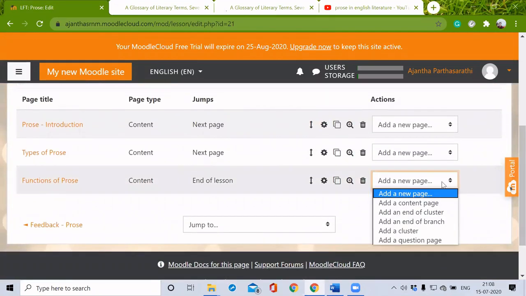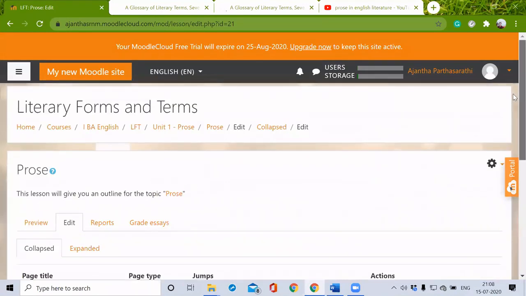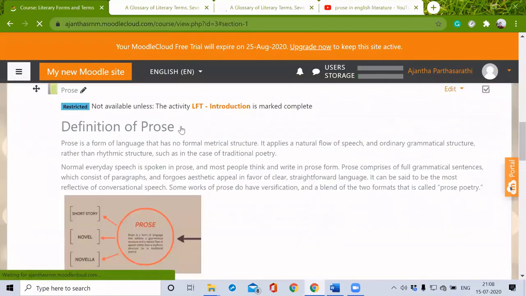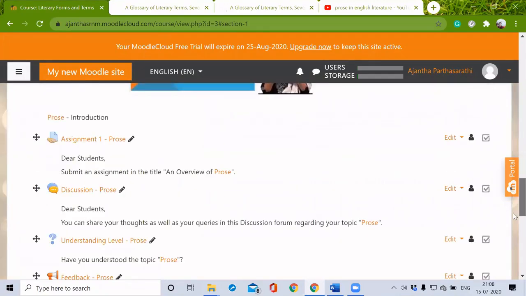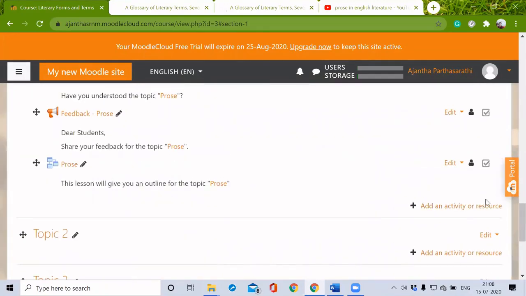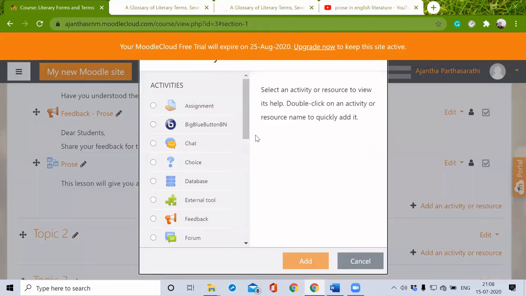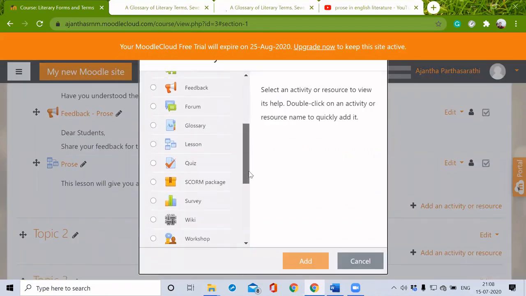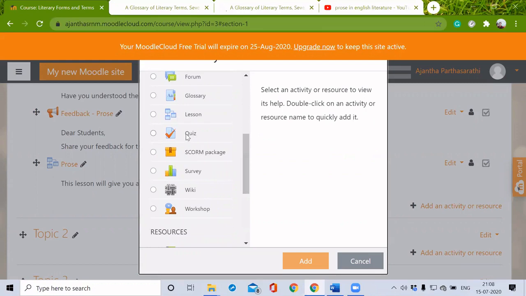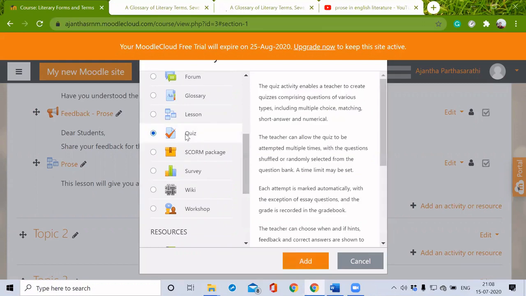This way, we can add a question page also here. If I want to conduct any quiz here, I can do it for this lesson. But I'm just getting back into the course. So this will be the quiz.